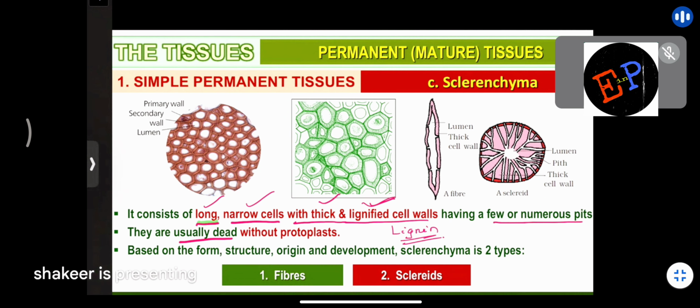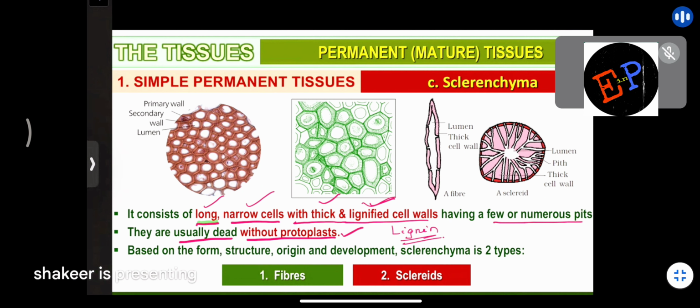So they are usually dead, without protoplast. All these cells are dead cells. Clear? Usually dead, it means they may be alive also. But usually they are dead and you don't find any protoplast. What is meant by protoplast? Protoplasm means the combination of cytoplasm and nucleus. Are you able to understand? So in these cells, almost all are dead. You don't find any cytoplasm, you don't find any nucleus. That is why they are called without protoplasm.